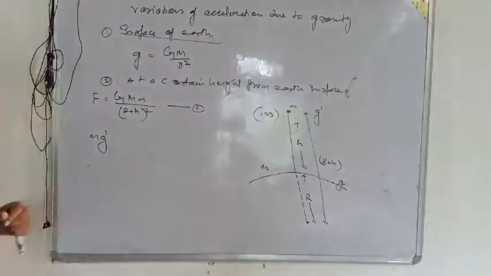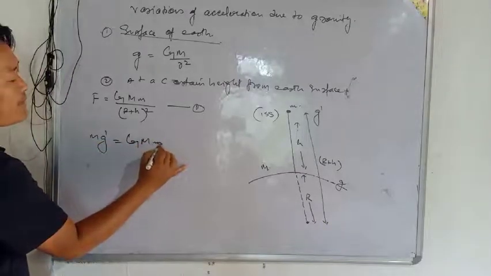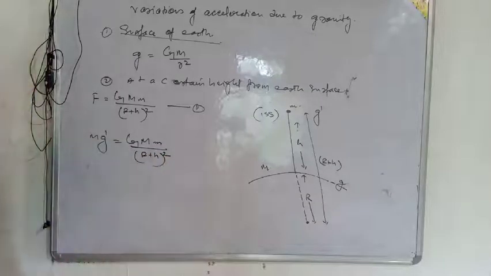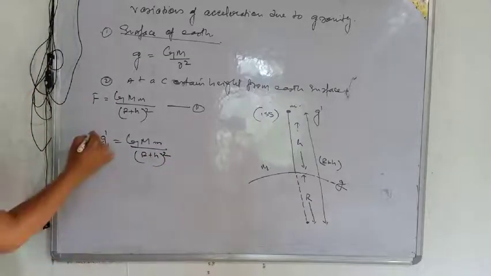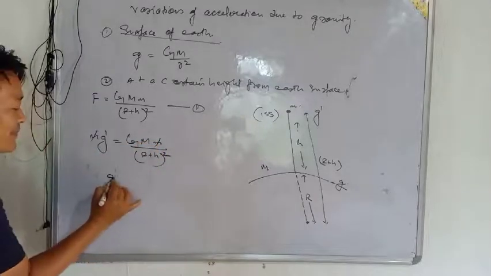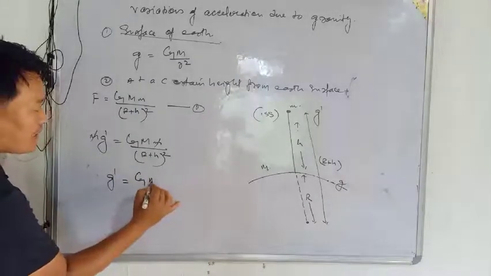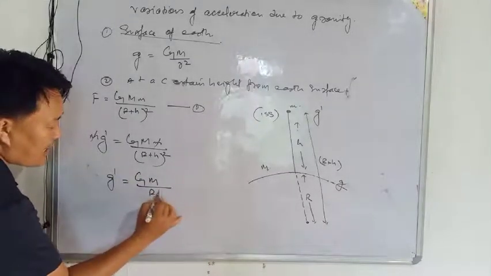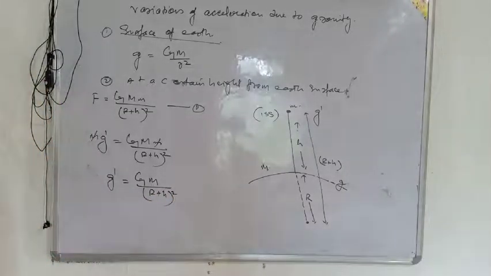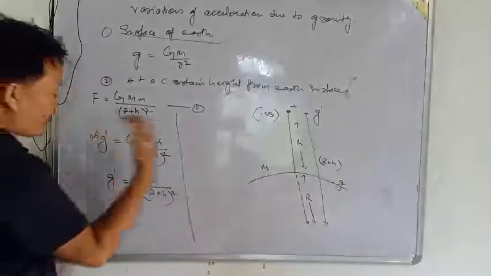So now see, mg dash is equal to capital G capital M small m by (r plus h) whole square. Then this small m and this small m will cancel, and we get g dash is equal to capital G M by (r plus h) whole square. Okay, any doubt till here? No doubt. Okay, then we will move ahead now.